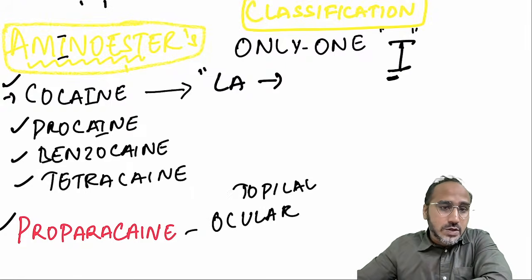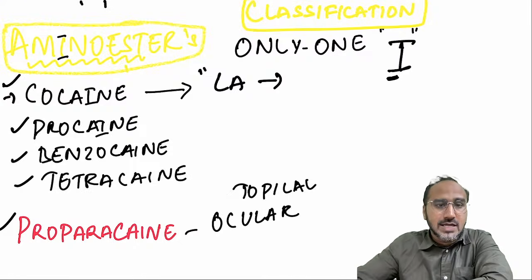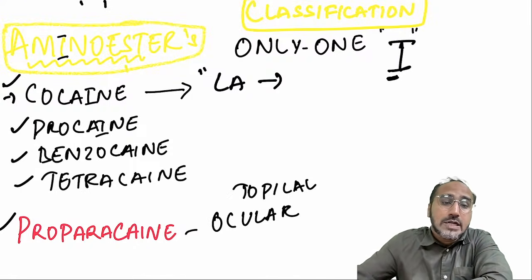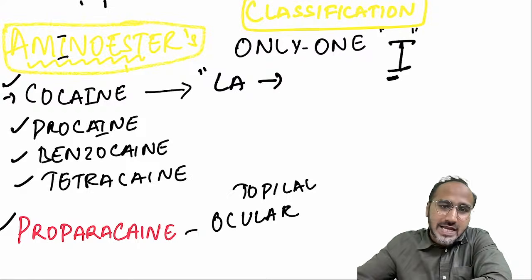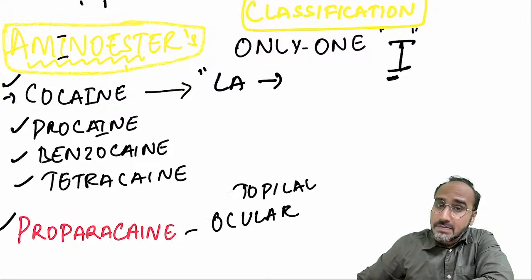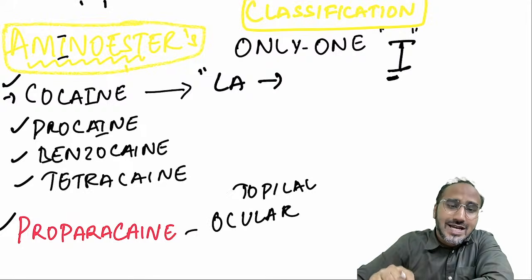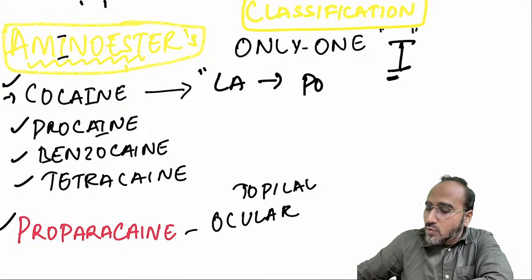Now you might be confused. Cocaine was a local anesthetic? Yes. Now it is the most abused drug, but back in those days, it was the first introduced local anesthetic, used for eye surgery and spinal anesthesia. Okay, but remember, normally all local anesthetics cause vasodilation, but cocaine is the only local anesthetic that causes potent vasoconstriction. Very, very important point, guys.